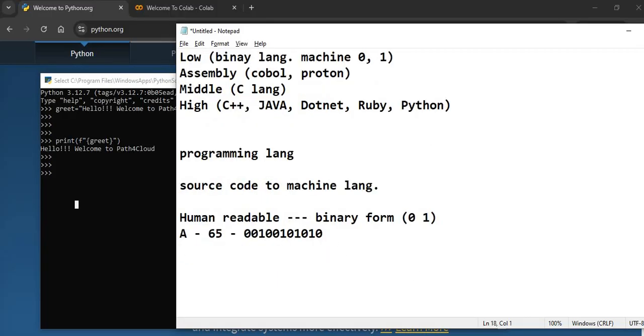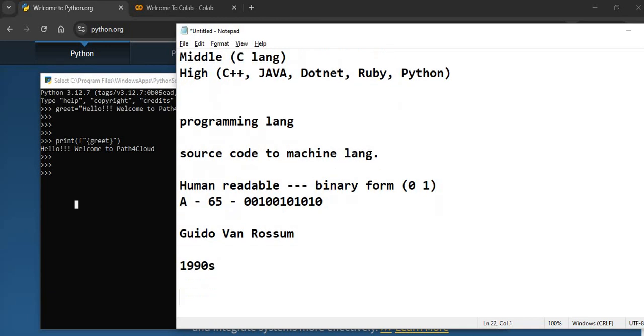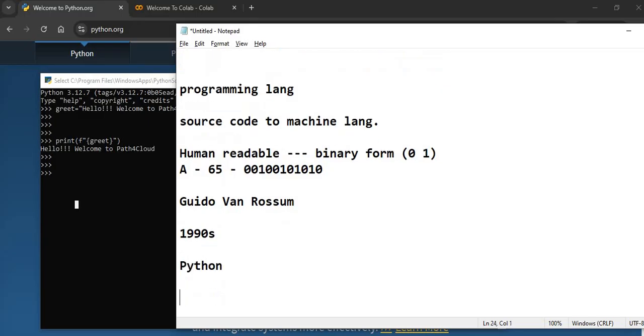And I think it was built by a guy, if I remember, named Guido van Rossum, right? Somewhere around the 1990s he built it. Now you might ask, why did he name it Python? I think there was a circus, I don't remember the entire name, some Monty Python circus, and he was a big fan of it. So based on that, he named this language Python.